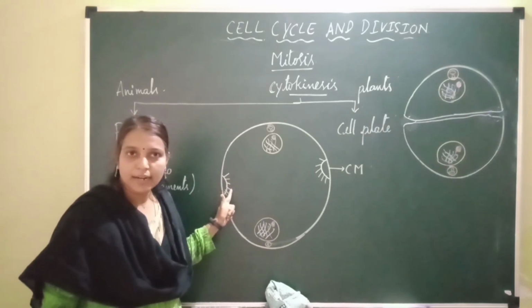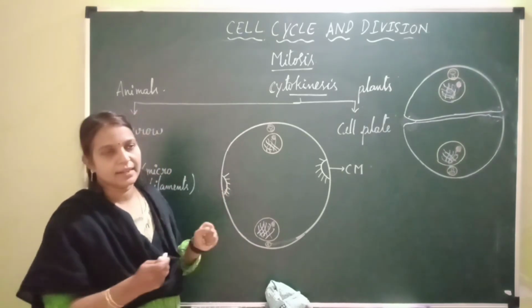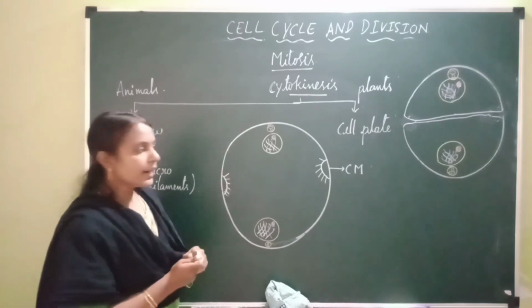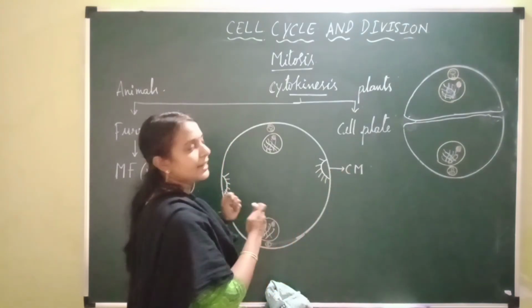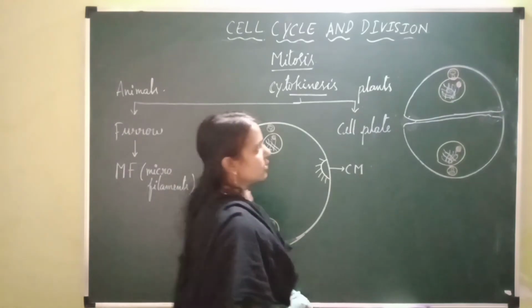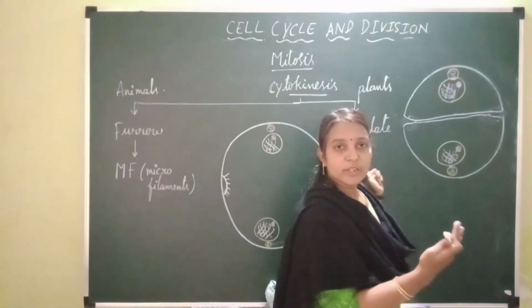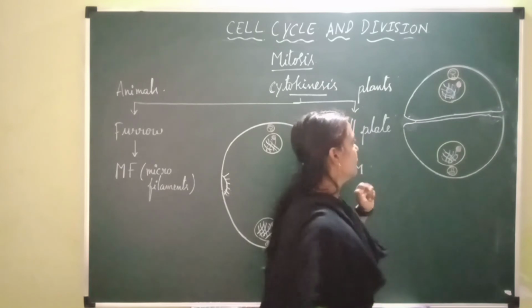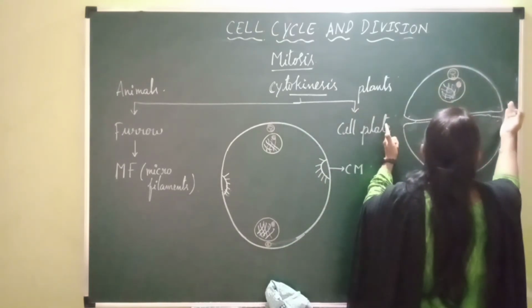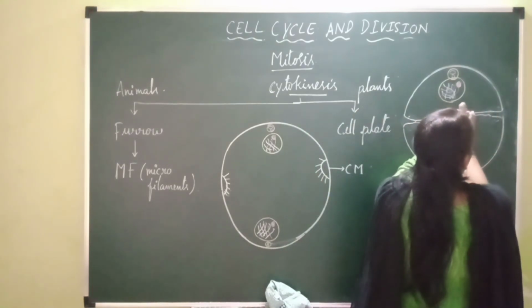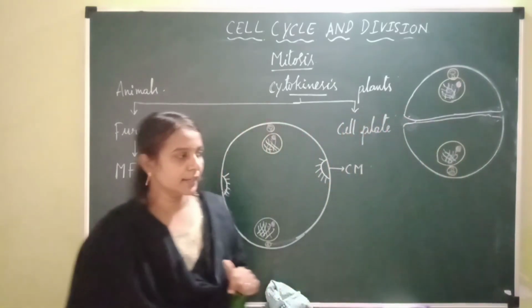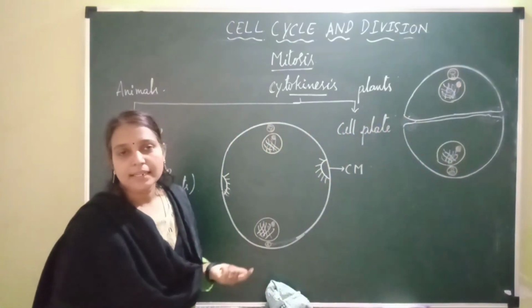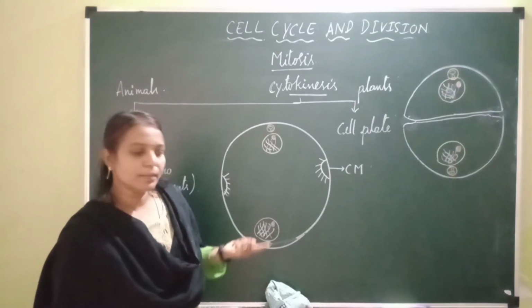As they are contractile, they pull the cell membrane towards the center of the cell, and hence a furrow is formed in the cell membrane towards the periphery and at the equator. Both of these furrows deepen into the cell and divide the cell into 2 daughter cells. So this is about cytokinesis in animal cells. Next, let's study cytokinesis in plant cells.